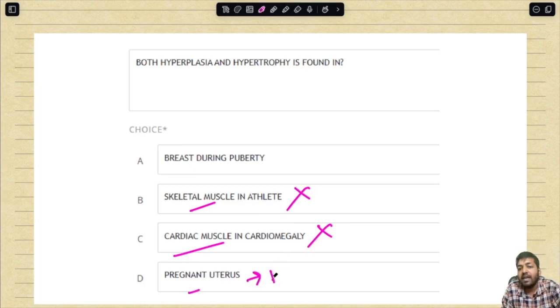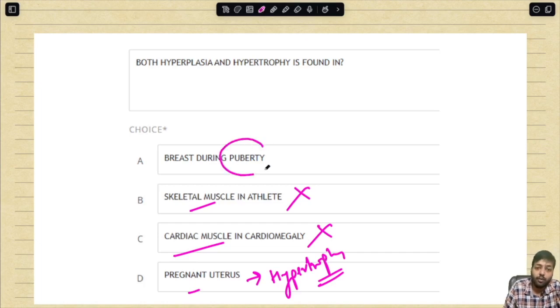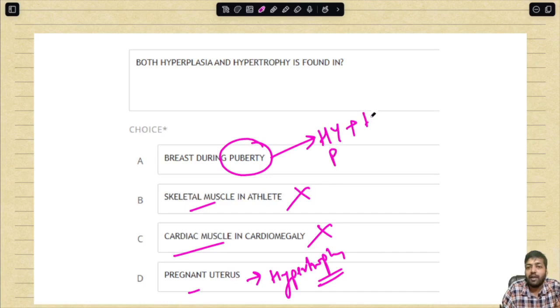Mostly and mainly there is hypertrophy. Physiological hypertrophy is taking place by an increase in the synthesis of contractile muscle proteins, whereas in the breast during puberty as well as during the pregnancy period, there is both hyperplasia plus hypertrophy. So this is the correct answer. Many of you are making a mistake in this particular option, so that is why this becomes a conceptually different MCQ.